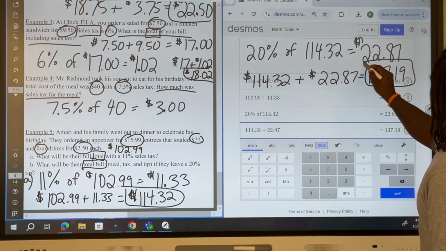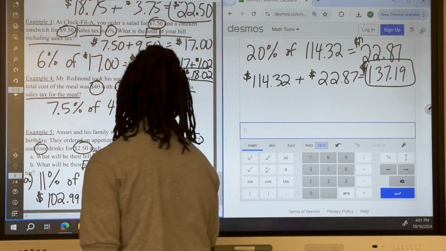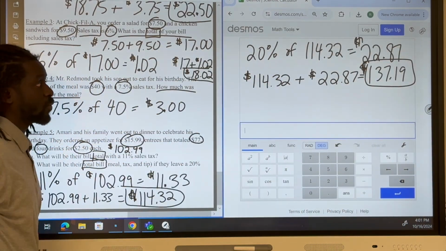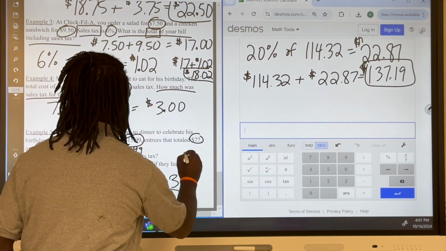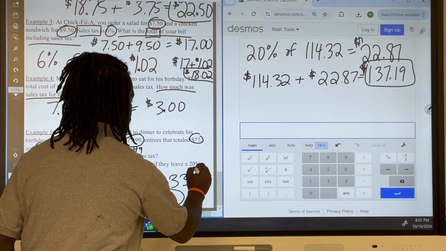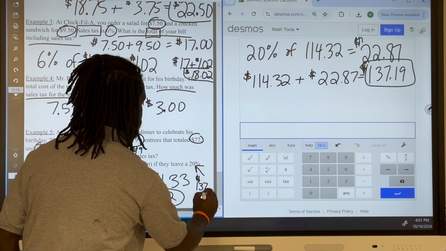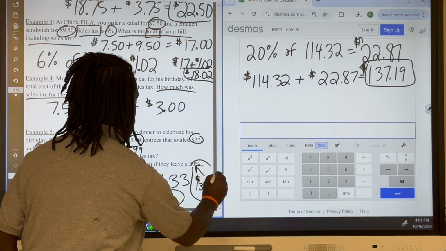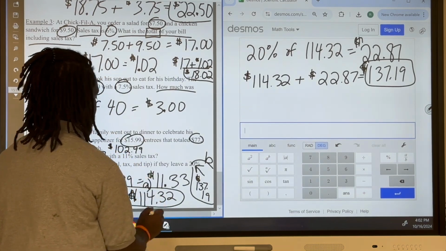Okay, so this is our answer for B. B is $137.19. This is B. This is A.